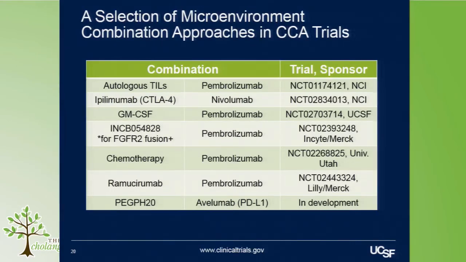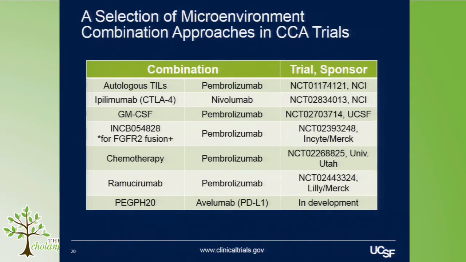cholangiocarcinoma. So to conclude, I'd like to highlight some of the combination approaches we're starting to see, which really look at the cancer as part of a microenvironment rather than a standalone set of cells. As I mentioned before, autologous tumor-infiltrating lymphocytes, or adoptive T-cell transfer, is a way of taking the T-cells from a tumor and expanding those that are particularly reactive to tumor, or engineering them to be reactive to the tumor. There are studies now going on at the NIH or NCI combining TIL therapy, or these adoptive cell transfers, with a checkpoint inhibitor, pembrolizumab, to see if that will further increase the likelihood of response or durability thereof.